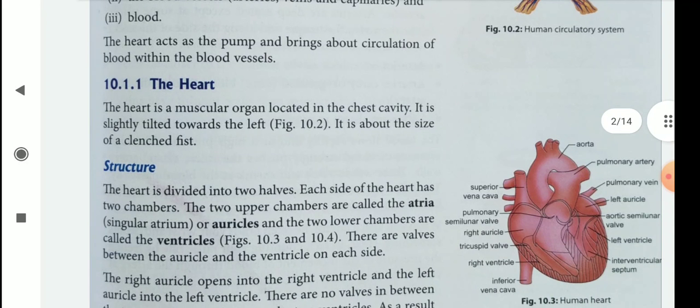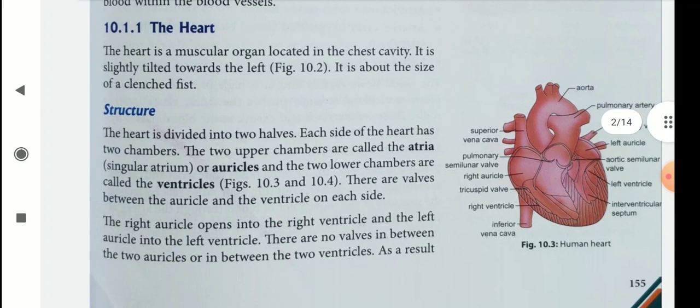Now we will discuss the structure of the heart. The heart is divided into two halves. Each side of the heart has two chambers. The two upper chambers are known as atria, singular atrium, or auricles. And the two lower chambers are called ventricles. There are valves between the auricles and the ventricles on each side. But children, there are no valves in between the two auricles and the two ventricles.